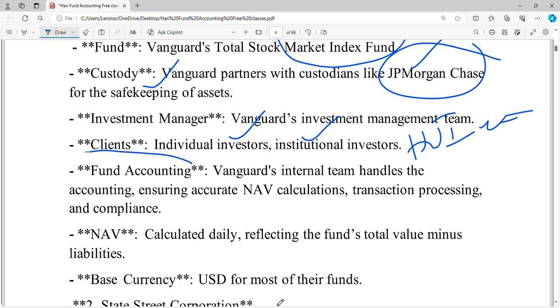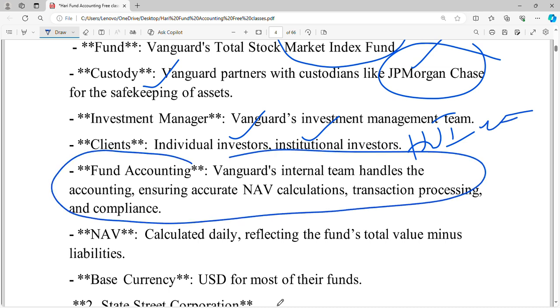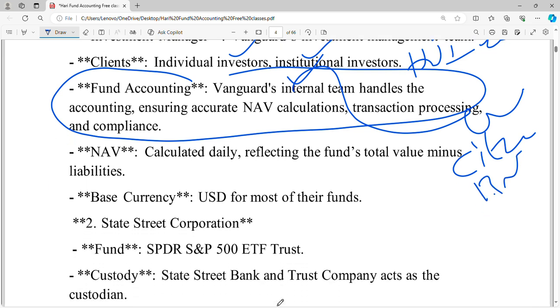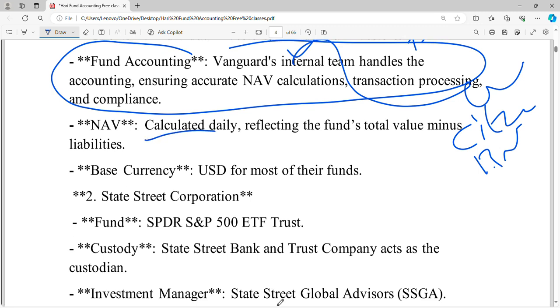And fund accounting: the Vanguard internal team handles the fund accounting, ensuring accurate NAV calculation, transaction processing and compliance. So it has its own internal team. Some firms outsource this accounting to other companies like Citco or BNY, etc. Next, NAV calculation will be done daily.